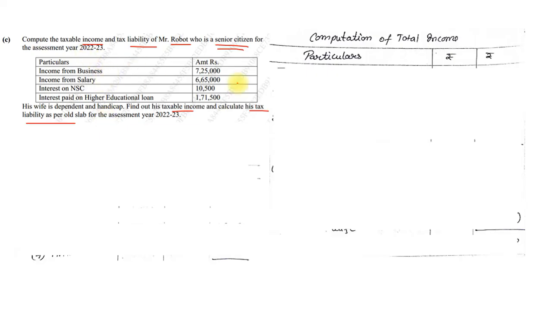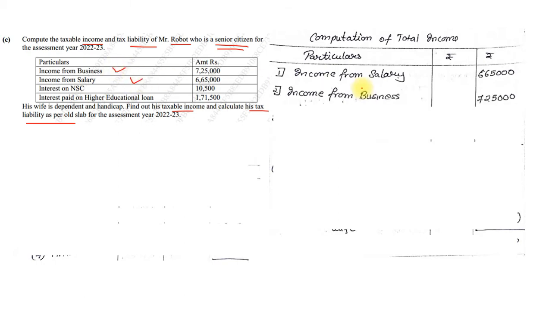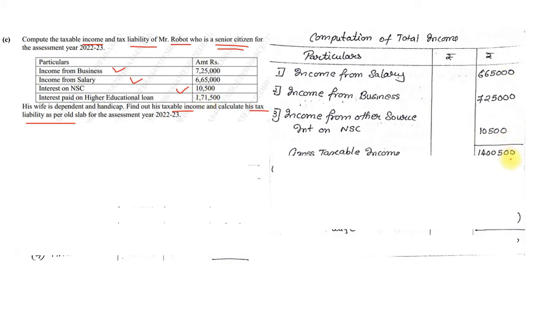So we'll start with salary. Income from salary 6,65,000. Next, income from business 7,25,000. Income from other sources, we have 1,10,500 interest on NSC. Interest paid is coming under deduction. So we add up these three, we get a gross taxable income of 14,500,000. So income from salary, income from business, income from other sources, add up, we get the gross taxable income.